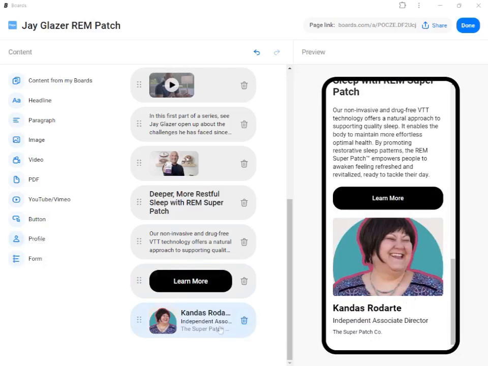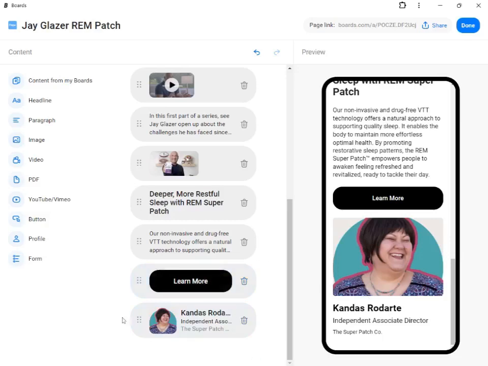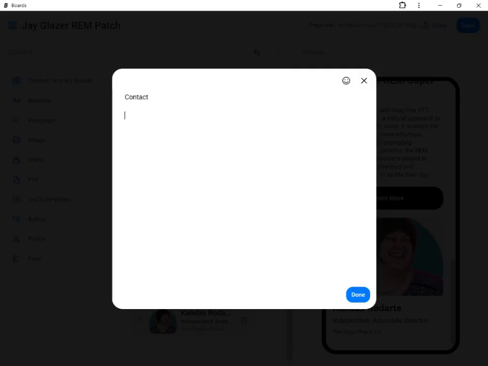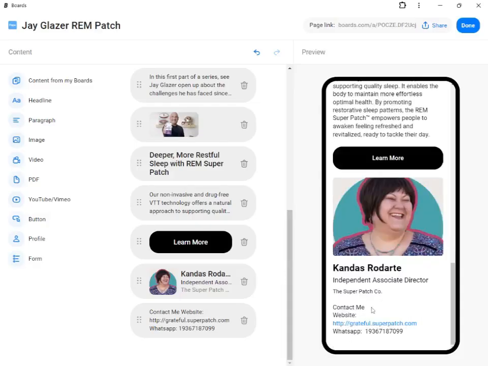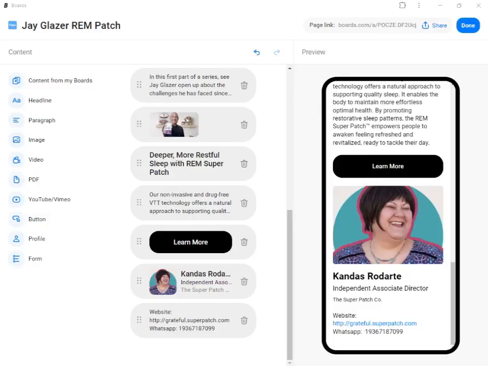And if I wanted to edit my profile information and make it different, I could do that. Isn't that cool? I can also add another button, or I can add some more text, but I like to include the text version when I create this kind of thing, right? So website, that way people have it in front of them. I include my WhatsApp because I do like to talk to people from other countries, and WhatsApp is a really great way to do that. There's my contact information. And you know what? I don't think I need to say contact me. So I'm just going to take that part off. So that is a tutorial on how to turn an email into a Boards app webpage.